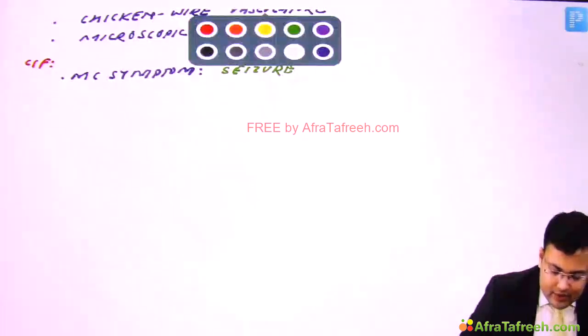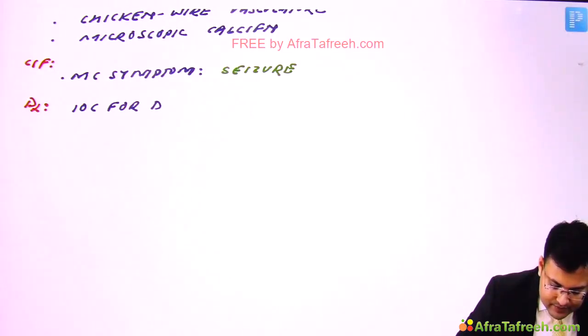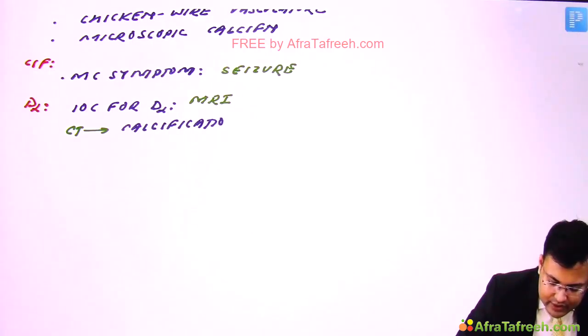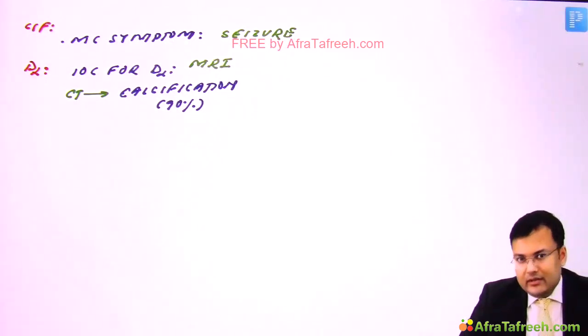So overall, the investigation of choice for diagnosis is MRI, and we go for CT to see the calcification, which is seen in 90% of oligodendroglioma.